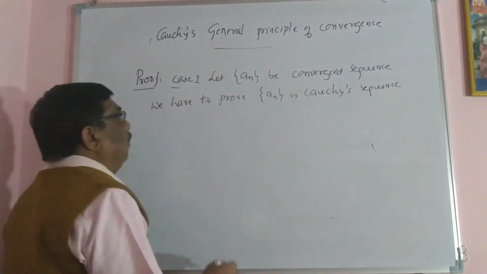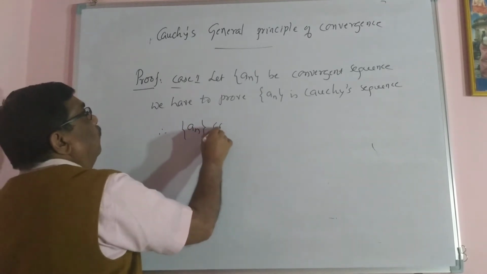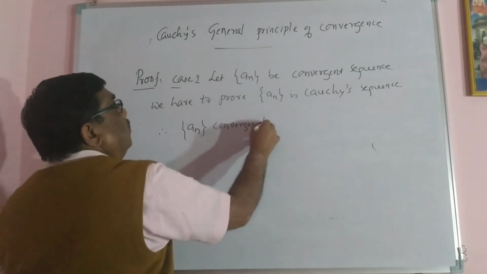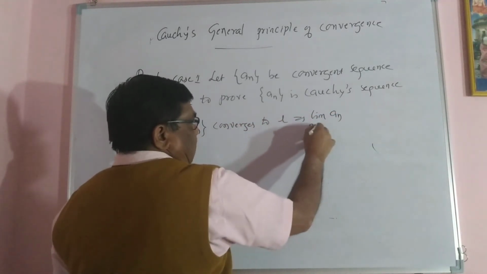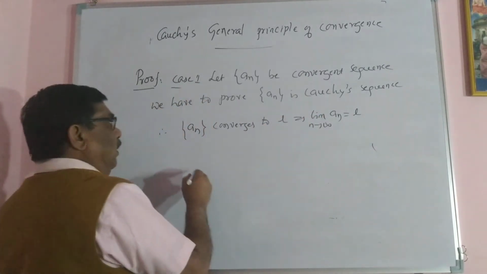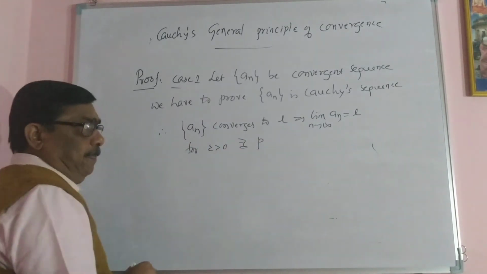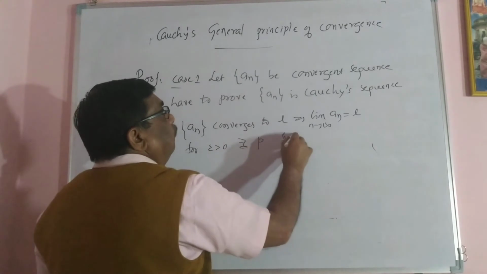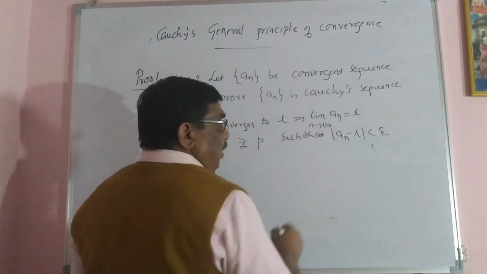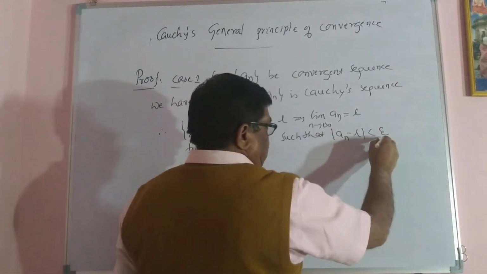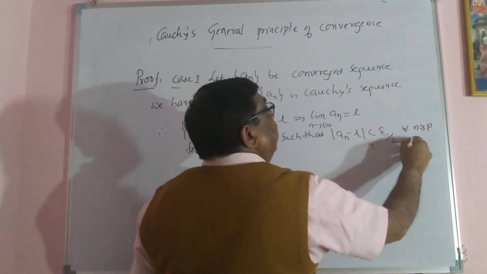Yes. Therefore, a_n converges to L. This implies limit of a_n as n tends to infinity equals L. For epsilon positive, there exists a P such that modulus of a_n minus L is less than epsilon by 2 for all n greater than or equal to P. Call this equation 1.